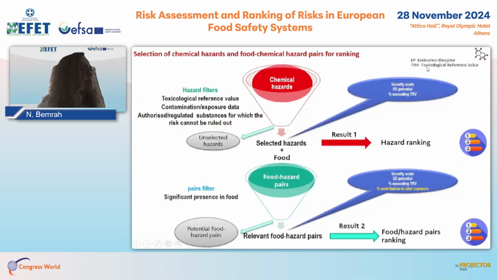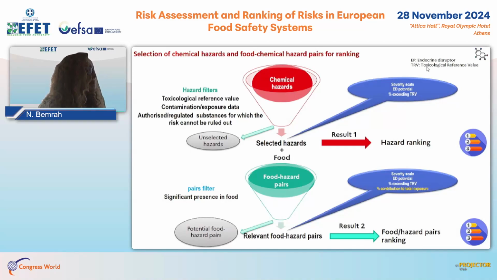The second step of this method consisted of selecting food hazard pairs. The approach involved combining the selected hazards, so the list of the 108 hazards, with the EFSA FoodEx nomenclature, which is the European food nomenclature, and then selecting among these pairs those for which there was evidence of detection of the substance in the food.